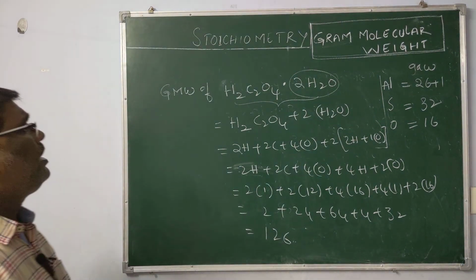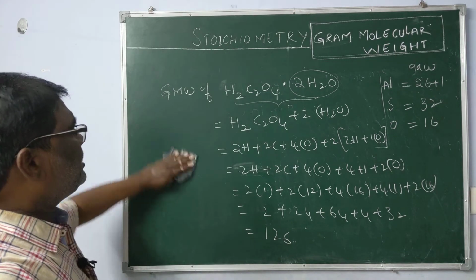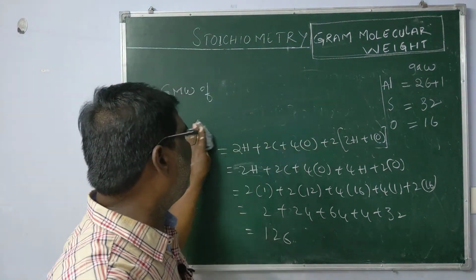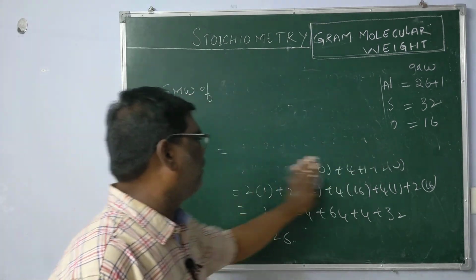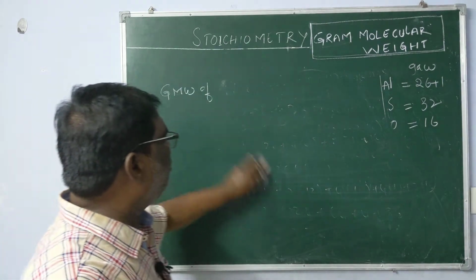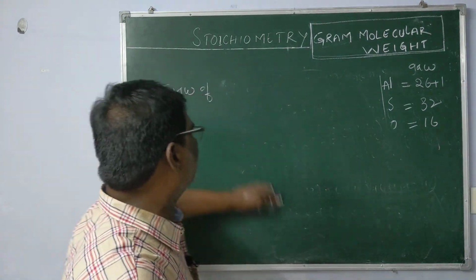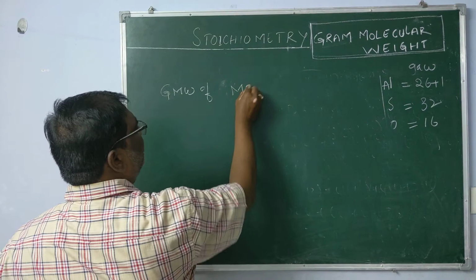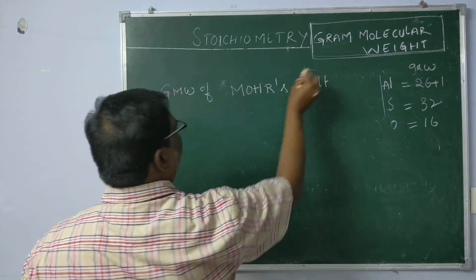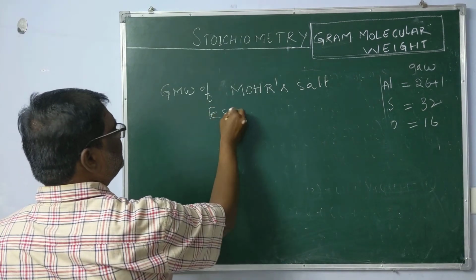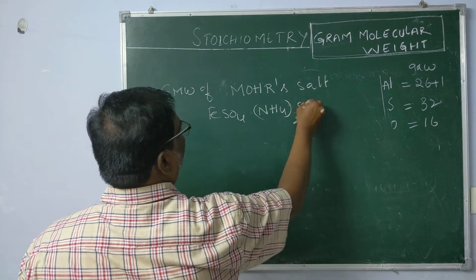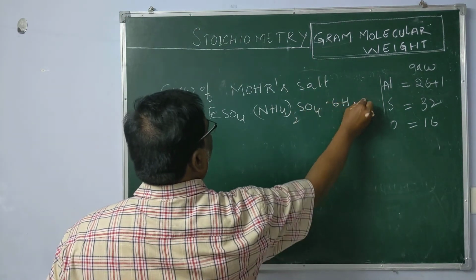Okay. Now the last one is the gram molecular weight of Mohr's salt. Mohr's salt has the formula ferrous sulfate, ammonium sulfate and 6 water molecules.